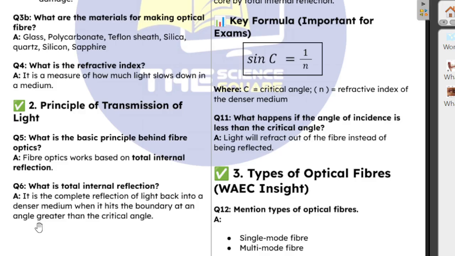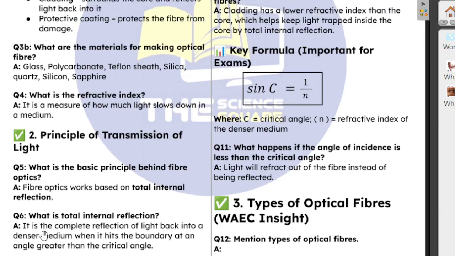So take note of this. Internal reflection is the complete reflection of light back into the denser medium when it hits the boundary at an angle greater than the critical angle. Now the conditions, we're going to discuss that in a minute.